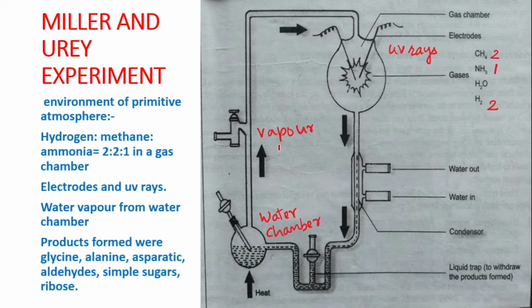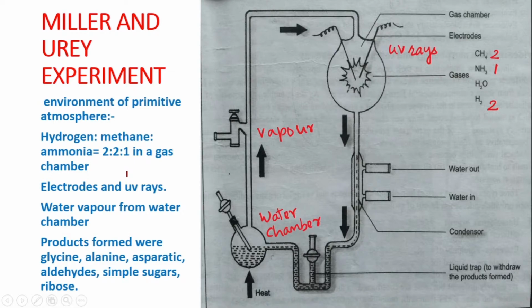Now, in this video, Class 11 Biology, Chapter 2, Origin and Evolution of Life, we are going to discuss the Miller-Urey experiment. The Miller-Urey experiment is the experimental verification of the Oparin and Haldane theory of biochemical origin of life.